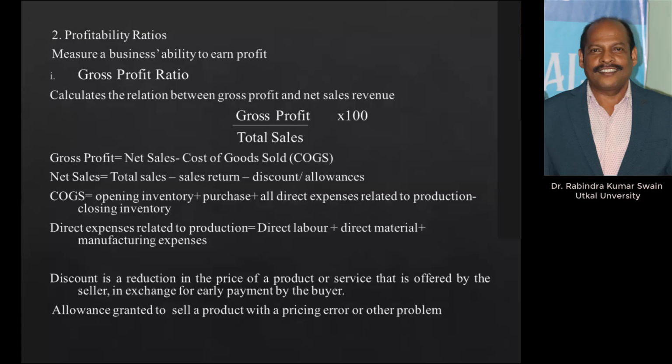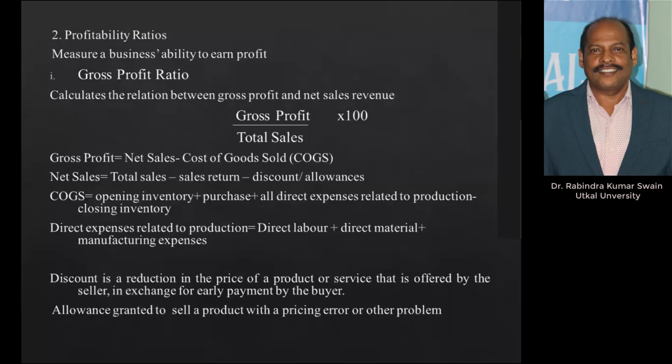So gross profit ratio is simply the relationship between gross profit and net revenue from sale of goods and services. What is the objective of calculating this gross profit ratio? That tells you the efficiency of your production, efficiency of your purchase, efficiency of your sales. So three things are very important: production, purchase, and sales. If these three things are very efficient, your gross profit margin will be more. So gross profit ratio indicates how efficiently your production, sales, and purchase activities are carried on.